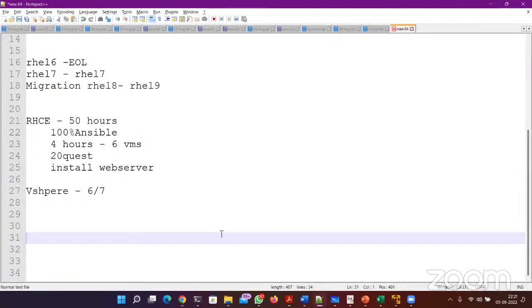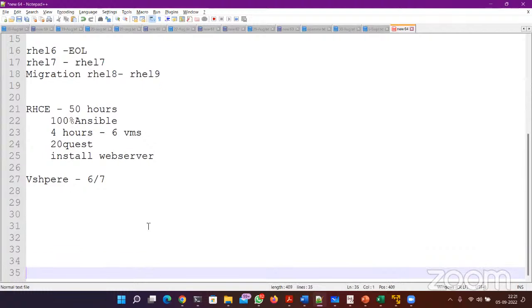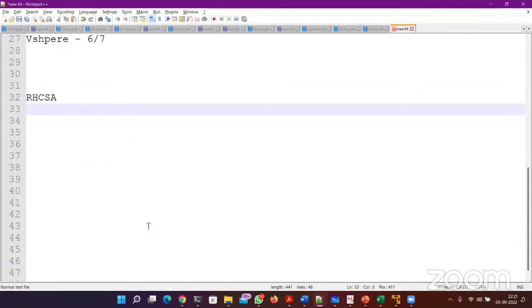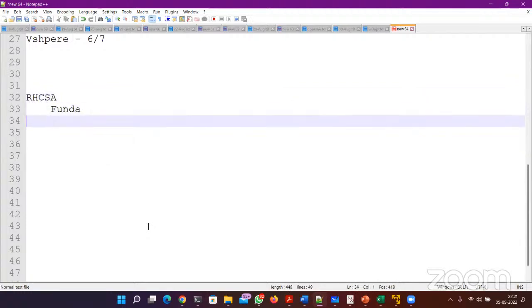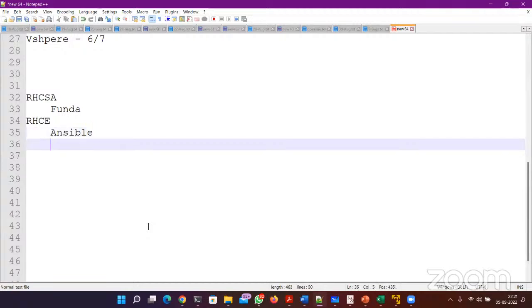How many levels? Do you have the fundamentals? Yeah. So let me give you an overview. First level is RHCSA, in which you learn the Linux fundamentals. Then the second level is automation, which is called RHCE, and you have to be equipped with the Ansible automation tool, which is for pure automation. No commands are used in this, only Ansible modules and Ansible commands are there for the automation.